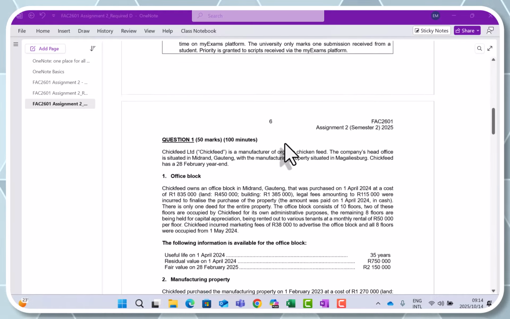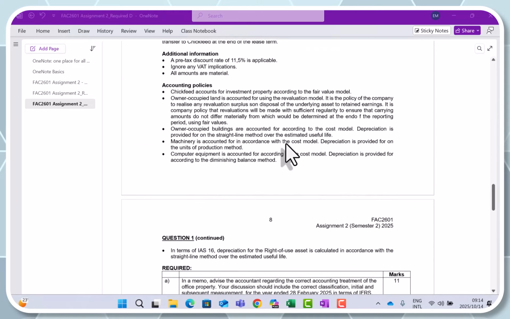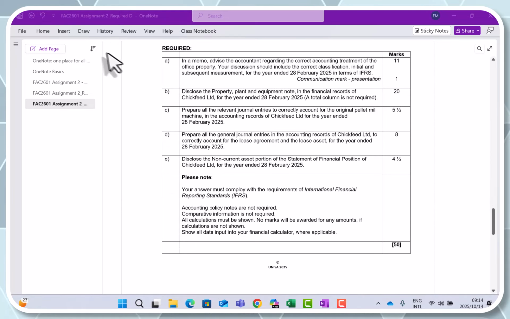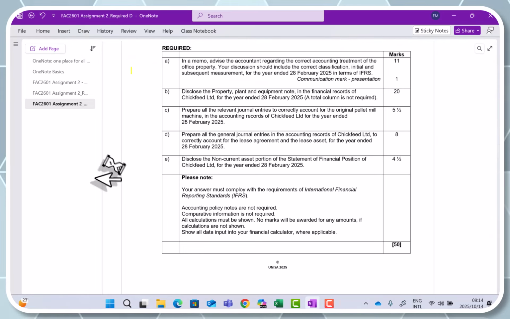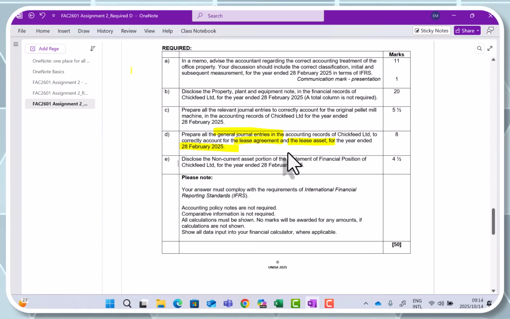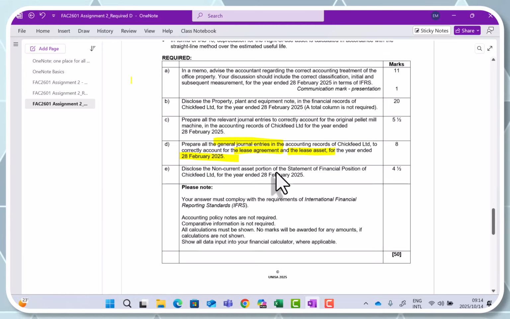If we just quickly have a look at what the required says, it says to prepare all of the general journal entries in the accounting records of Chickfeed Limited to correctly account for the lease agreement and the lease asset for the year ended 28 February 2025. So we are dealing with leases, and in 2601 we are dealing with leases from the lessee perspective. In your third year, in Fact 3764, you will deal with leases from a lessor perspective.